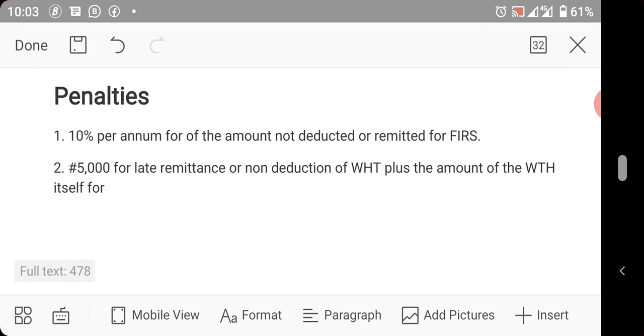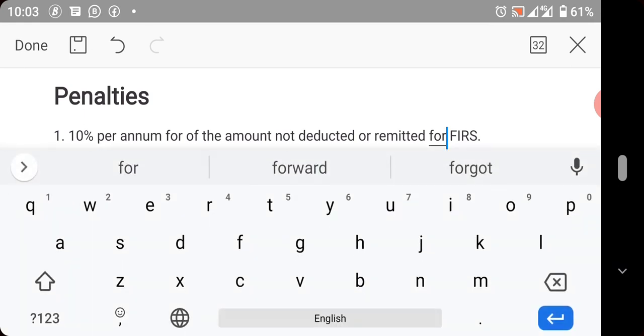Penalties. If you fail to remit or deduct withholding tax, for example, Mr. A is paying Mr. B, and that transaction is subjected to withholding tax. Mr. A is meant to deduct and remit withholding tax. If Mr. A fails, he will pay 10% per annum of the amount not deducted or remitted to FIRS. That is what you will pay.